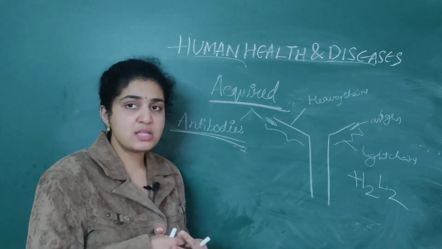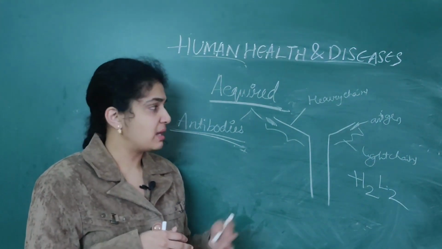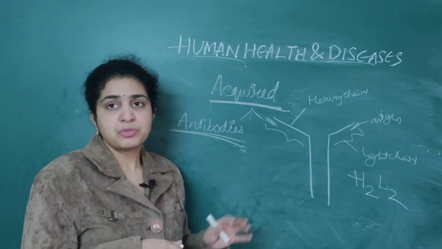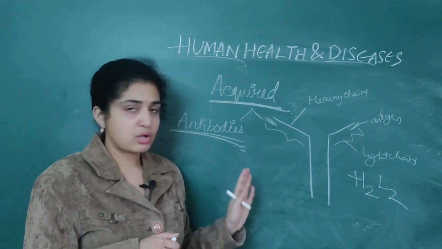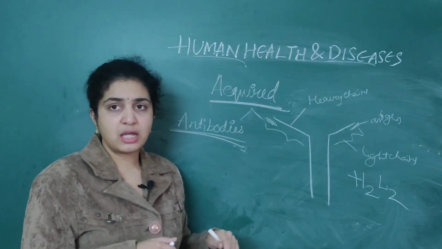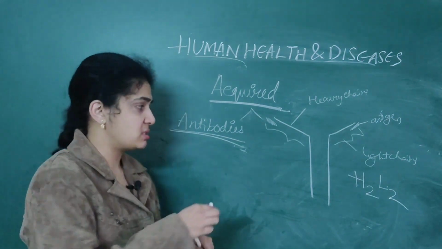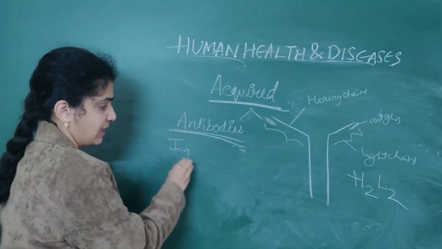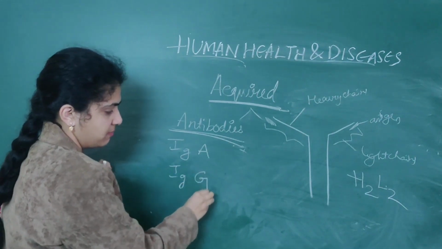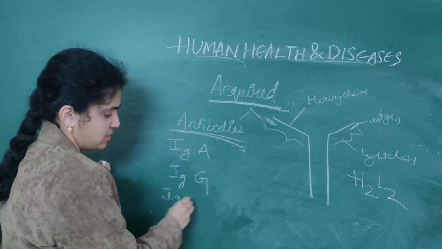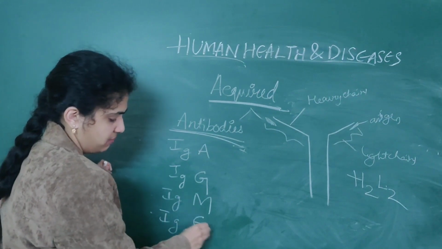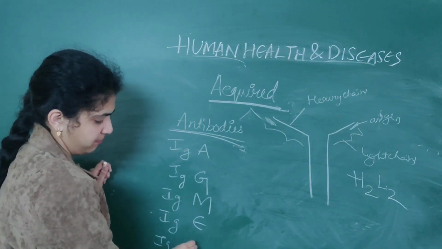These antibodies are basically produced by B lymphocytes. So this is the structure of antibody, H2L2. What are the five different types of antibodies which are present? They are IgA, IgG, IgM, IgE as well as IgD.